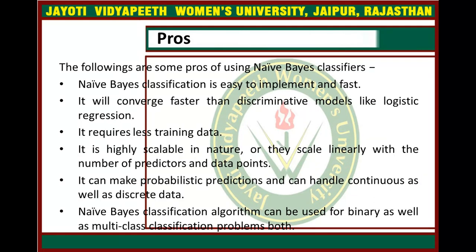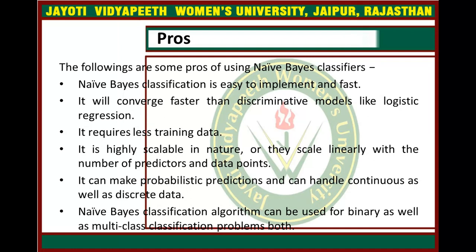Now come to the pros and cons. There are some pros of using naive Bayes classifiers. First, naive Bayes classification is easy to implement and fast, and it will converge faster than discriminative models like logistic regression, and it requires less training data.